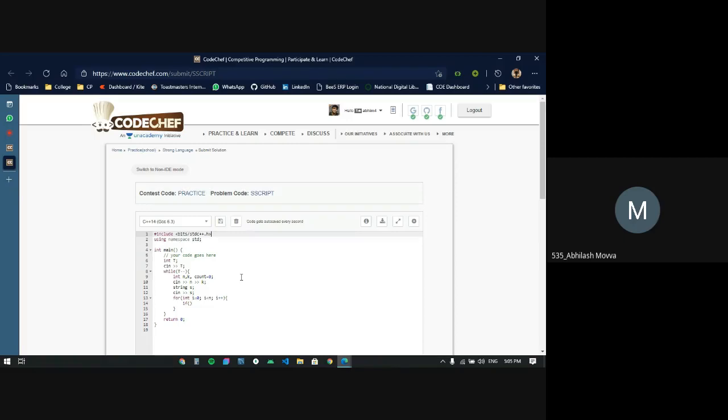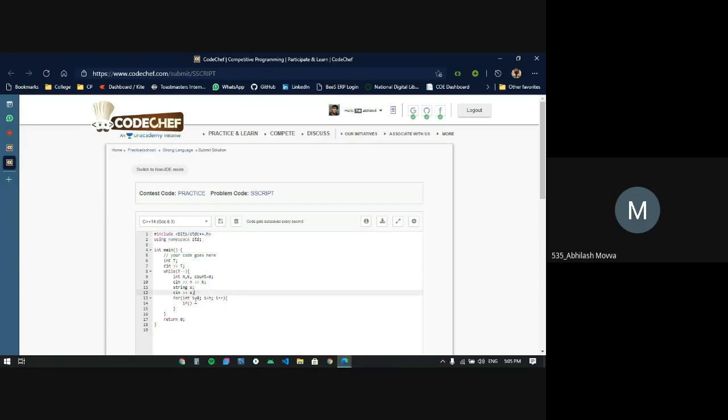It saves a lot of time in competitive programming. Otherwise, you need to include iostream for the input and output operations, and also the string header, since we are using string from the C++ standard library. I don't want to use them, so I'm habituated to using this bits/stdc++.h header file.